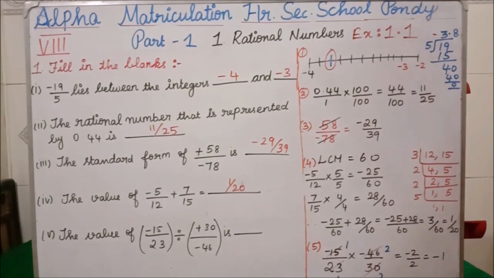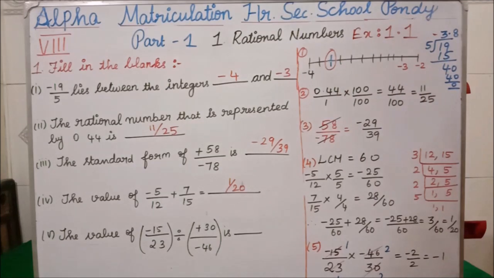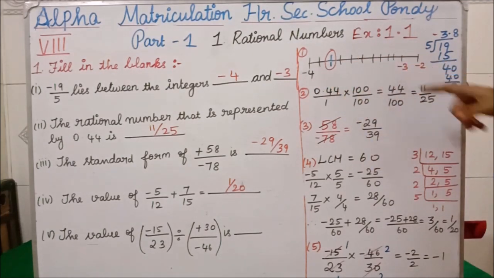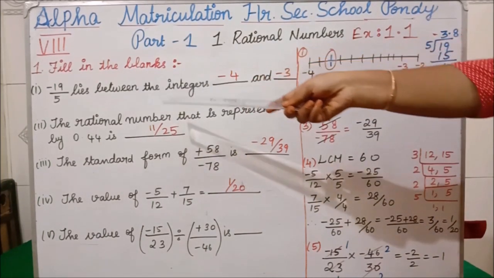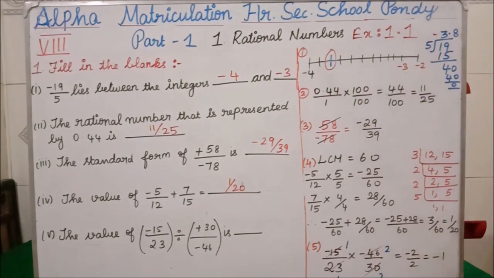So -3.8 lies here. The two numbers are -4 and -3. So -19/5 lies between the integers -4 and -3. Clear?